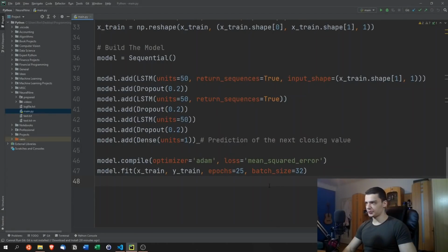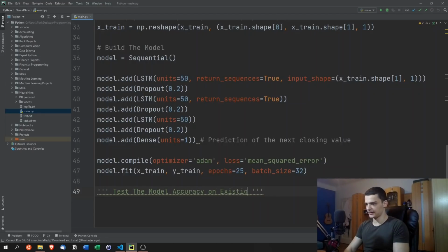Now, before we get into the actual prediction, we're now going to try to figure out how well the model would perform on the past data. So we're not going to just predict the next future data that we don't know yet. We're going to see how well this model would perform based on the data that we already have. So if I always look at the last 60 days and predict the next day, what are the chances of this model being right? What's the accuracy? So we're going to start a new section here, test the model accuracy